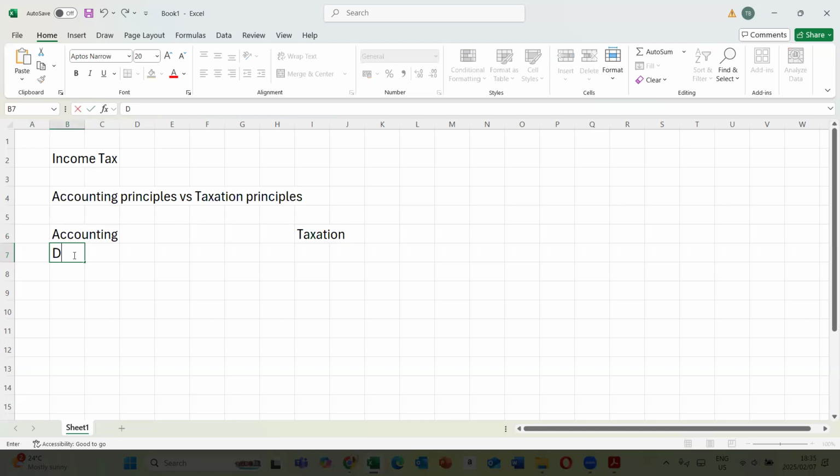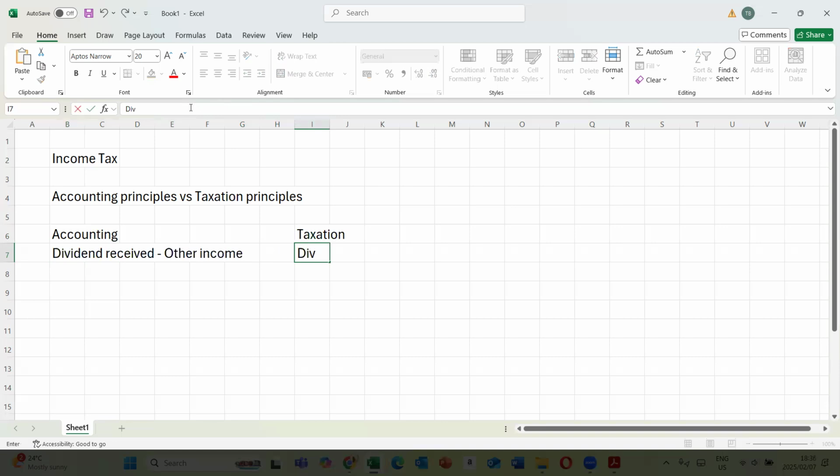Things like dividend received: in the hands of the accountant, dividend received is actually income. I'm sure you agree with me that when you're preparing the financial statements, you record dividend received as income. We record it as part of other income. That's what we included.